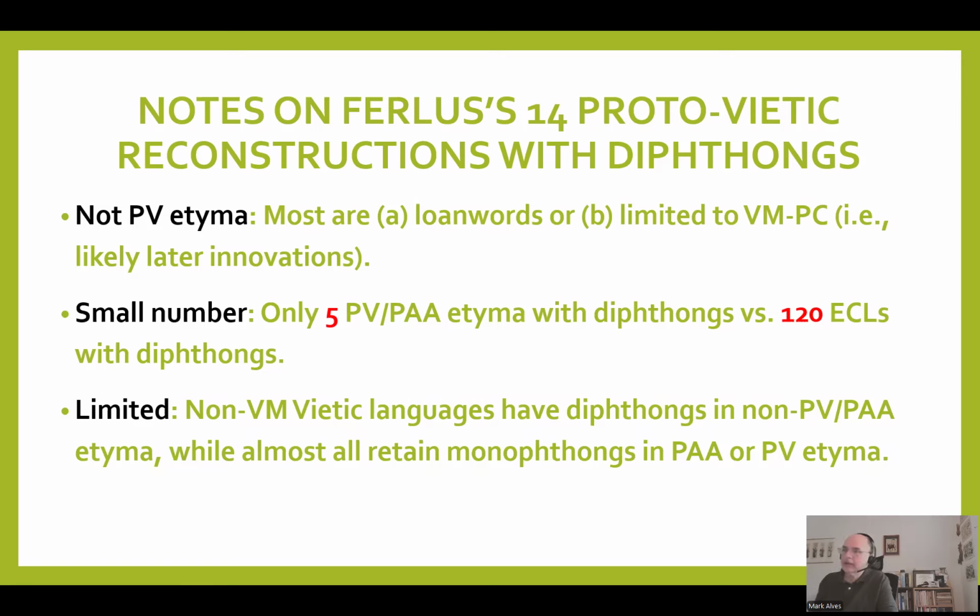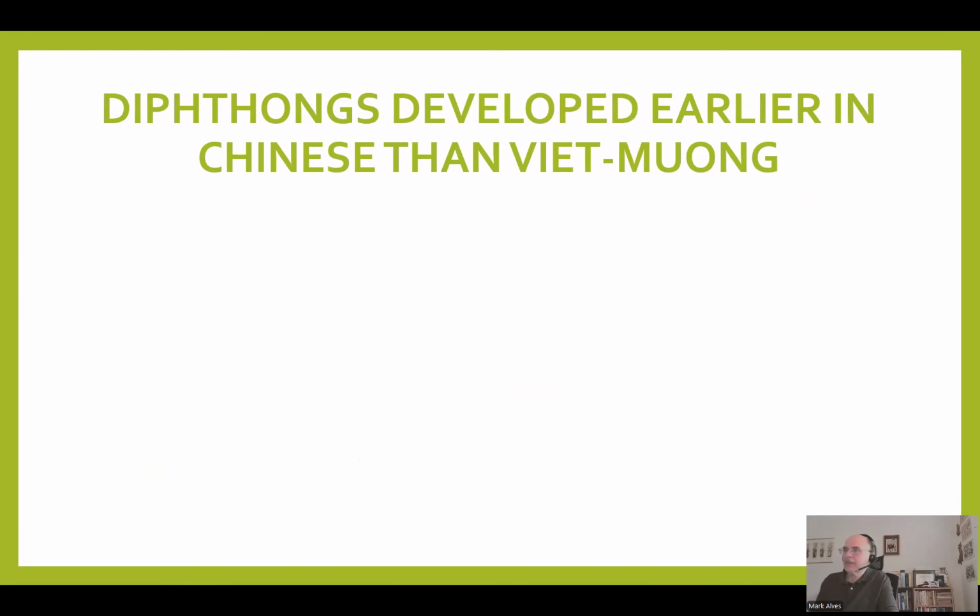Also, the non-Viet-Muong Vietic languages have diphthongs only in non-Proto-Vietic or Proto-Austroasiatic etyma. I'll talk about that in another slide, but most of them retain monophthongs in these etyma. So something else is going on. It's not a typical situation. Diphthongs, why did this happen?